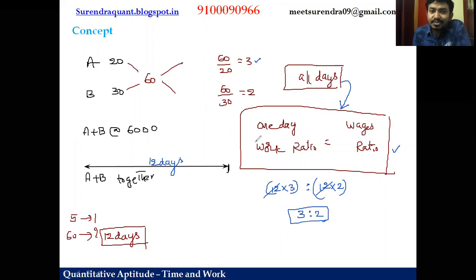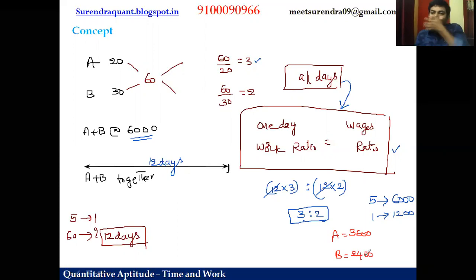What is the total wages they got? 6,000. Now, A 3 parts, B 2 parts, together 5 parts. So 5 parts is the total money for the work, 6,000. Then what is 1 part, guys? 1 part is 6,000 by 5, 1,200. A's contribution is 3 parts per day. So what is the share of A? If 1 part is 1,200, A takes 3 parts, so 1,200 times 3 is 3,600 is the share of A. What about B? B takes 2 parts. If 1 part is 1,200, 2 parts is 2,400.